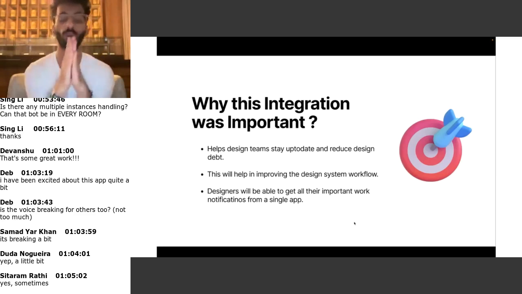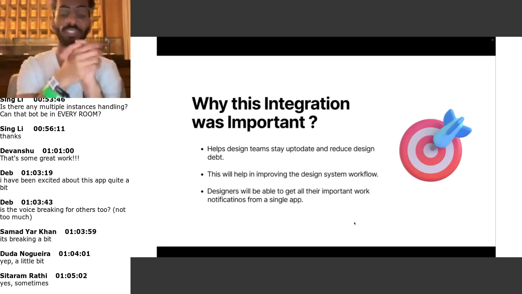If I did not check that file for four or five days, maybe that was an important task to be done, but the task was not accomplished as the designer did not look into it. So this was one important point for this integration.